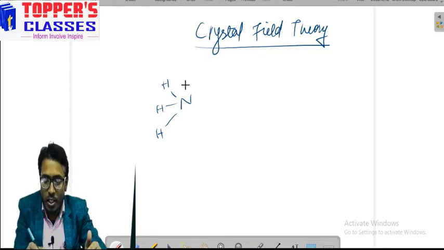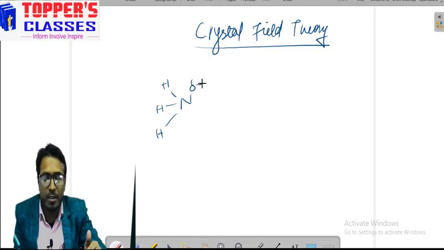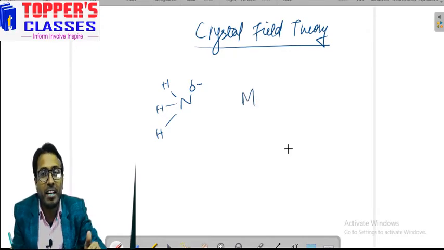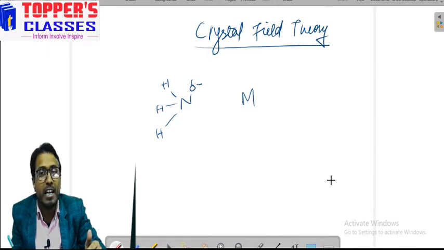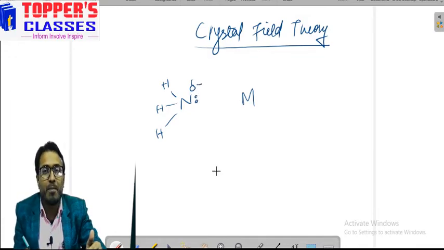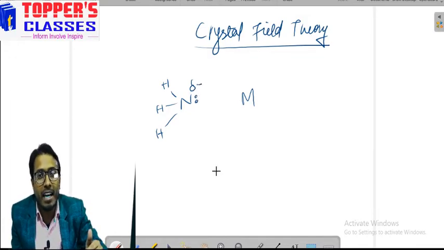Is it or not? So can I write here delta negative? Similarly, we know that the metal has vacant d orbitals. So the metal will provide the vacant d orbitals for accepting the electrons. So we know that there is a point dipole. In case of a neutral ligand, in crystal field theory, it is regarded as a point dipole.